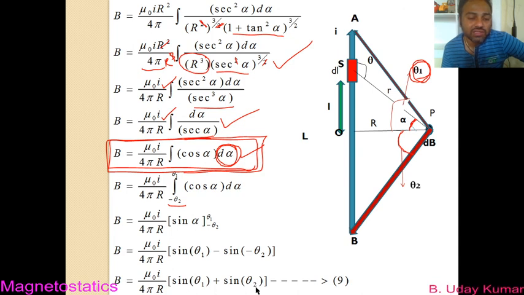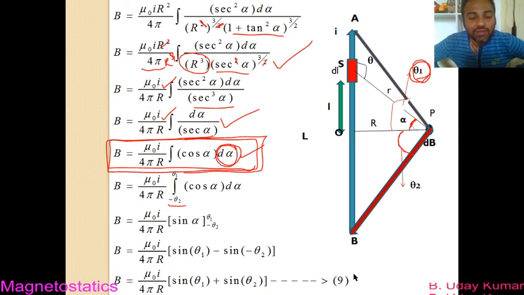So this is the equation that we get in brackets, and the final value of magnetic field induction will be mu 0 I by 4 pi capital R, and in brackets you get sin theta 1 plus sin theta 2. So this is the magnetic field induction due to a current carrying wire of finite length capital L.